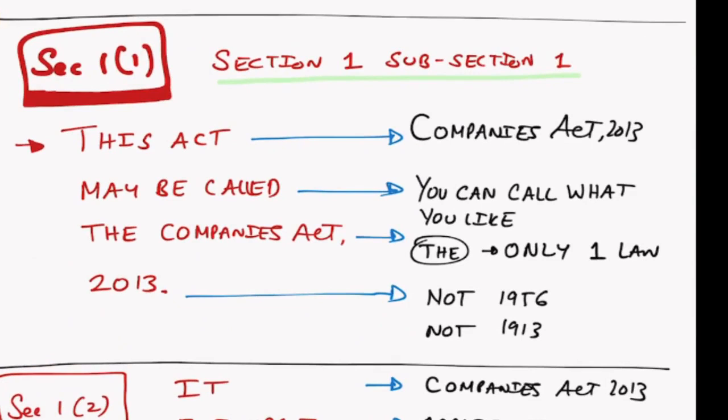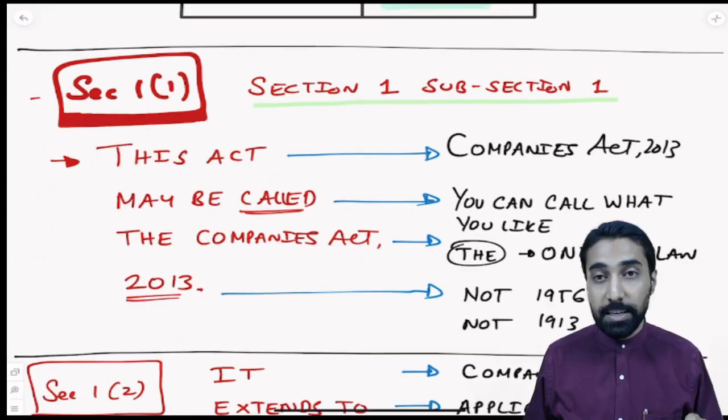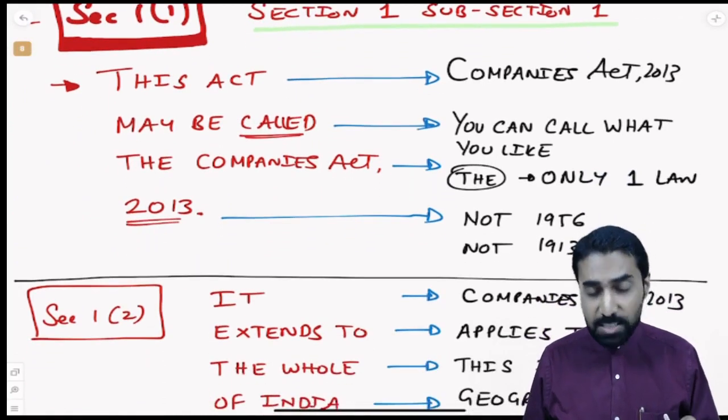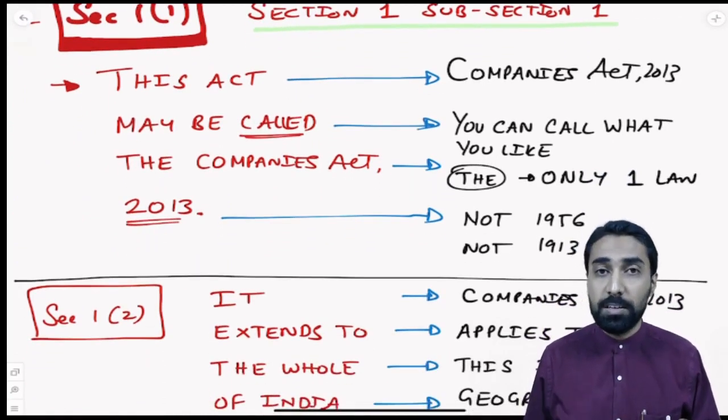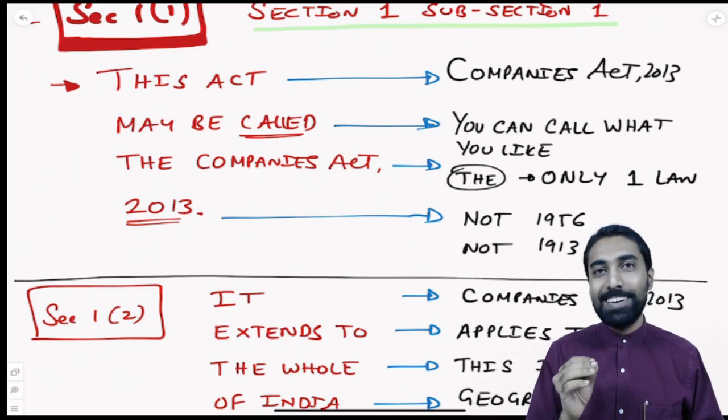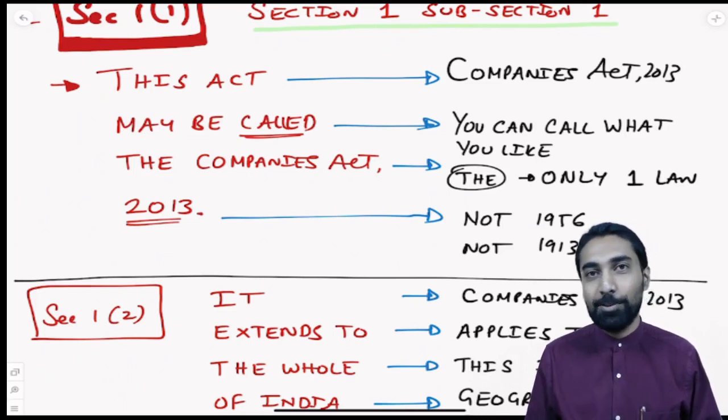First is section number 1, subsection 1. Section number 1, subsection 1 says, this act may be called the Companies Act of 2013. So let us analyze this. We need to analyze this in depth and understand what it means. This act, what is this act? Companies Act of 2013. May be called. So you can call it what you like, but the government has said that this is the Companies Act of 2013.